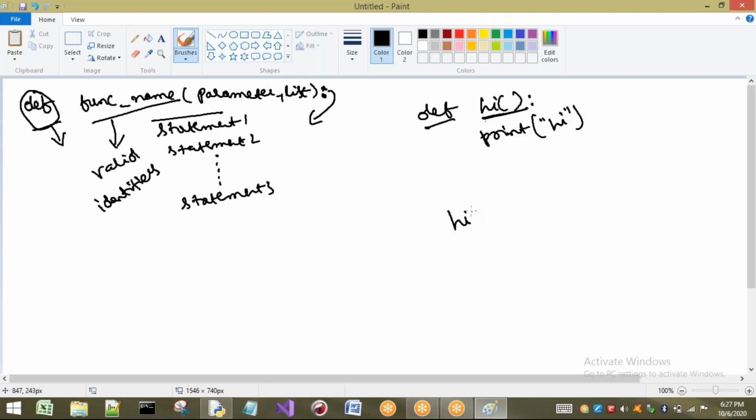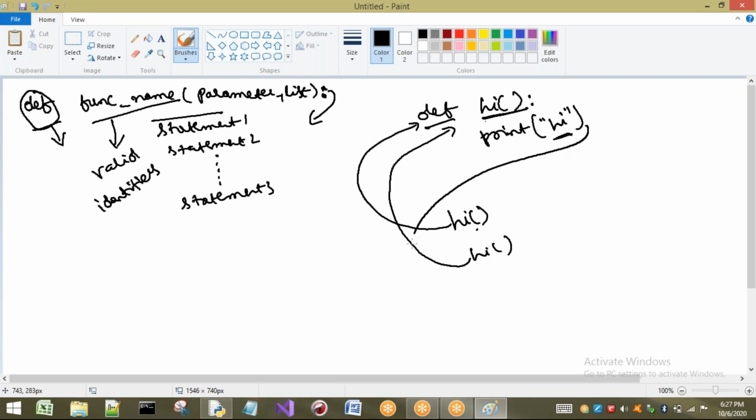So whenever I call hi, what happens? The control goes to this hi, and it will execute its body. What is its body here? Hi. That means if I call hi here, hi will be printed. Once again, I call hi. It will go to this hi function and execute this single statement. After executing it, the control comes back to the place from where we called the function. So control comes back to this location only.